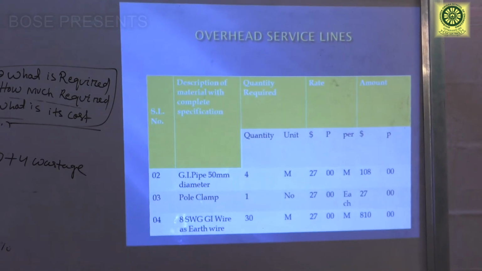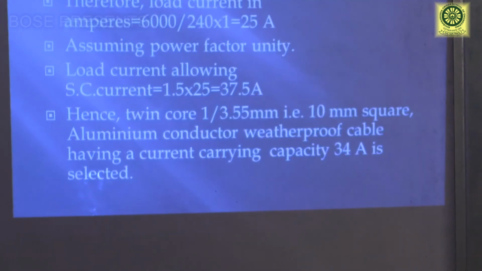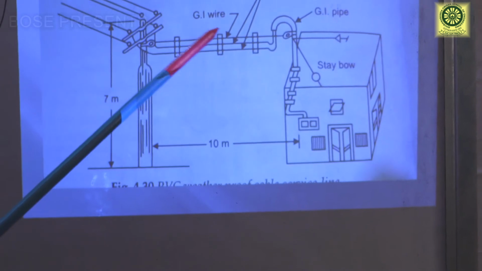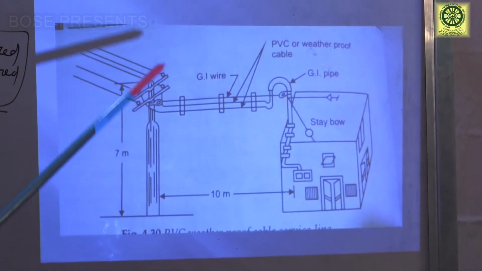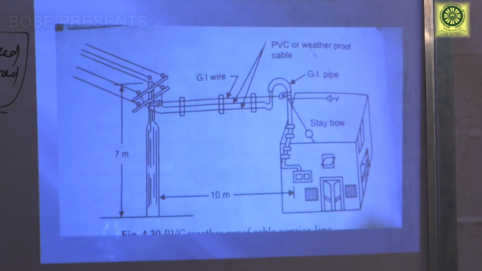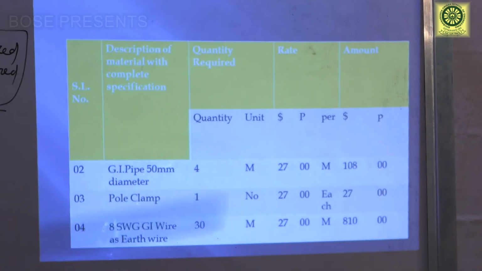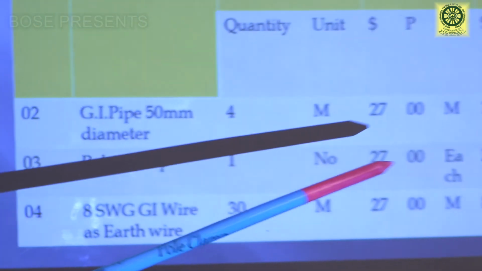Next, pole clamp. One number of pole clamp is required. So here in this pole, to fix the conductor, a clamp is used, that is known as pole clamp. So pole clamp, one number is required, and that pole clamp cost is 27 rupees.